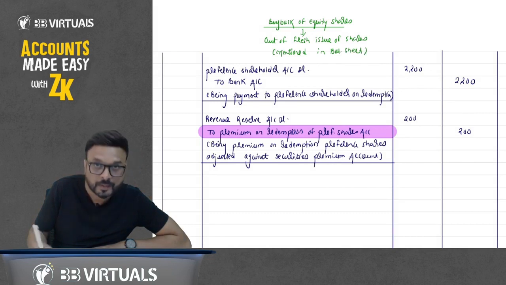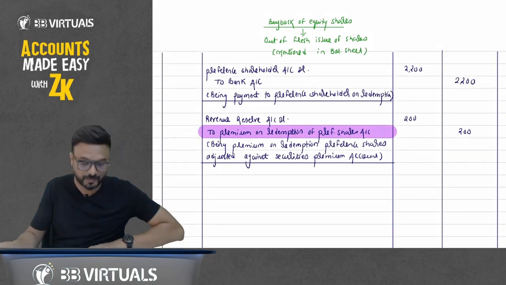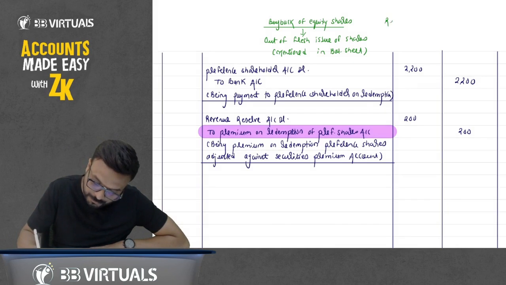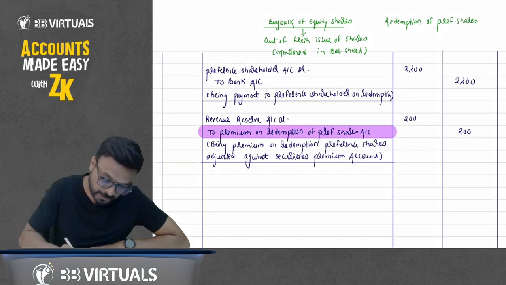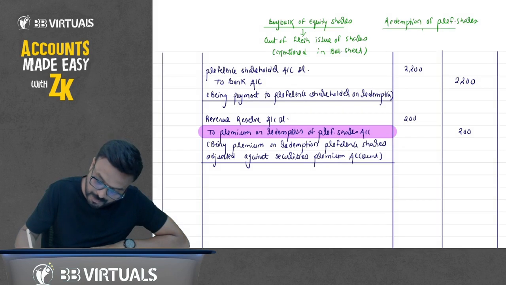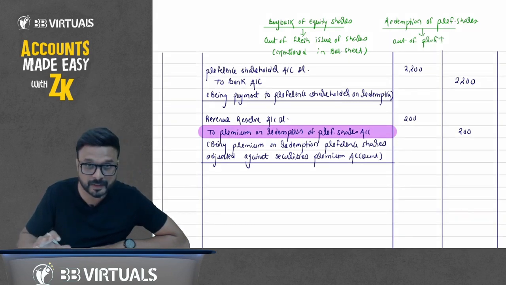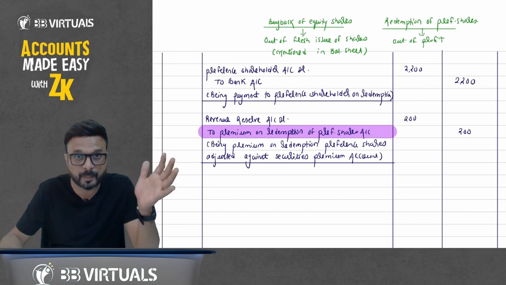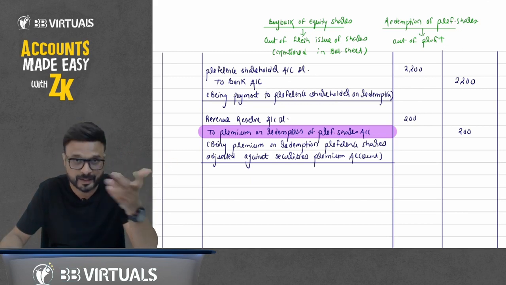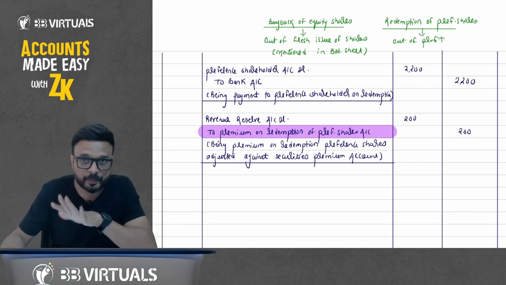And what about the redemption of preference shares? So redemption of preference shares, this is out of profit. Why am I calling it out of profit? Because nothing is mentioned in the question that we are issuing shares in the market for the purpose of redemption of preference shares. It means it is out of profit.